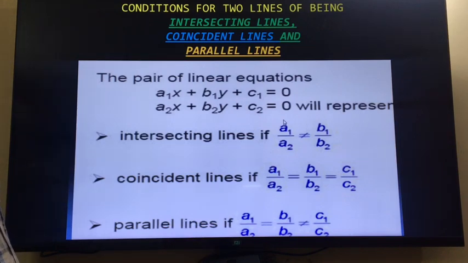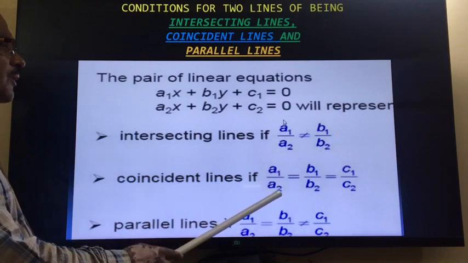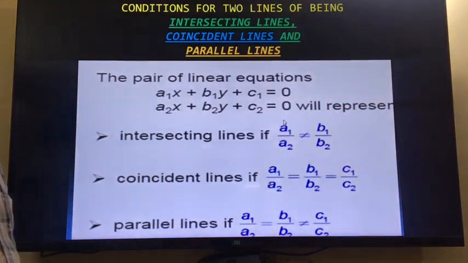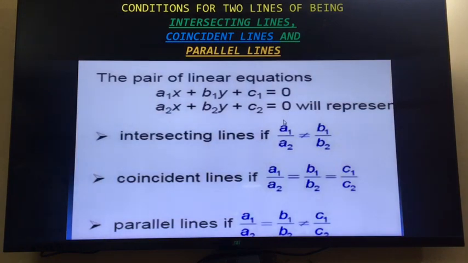When one line overlaps the other, then a1 upon a2 is equal to b1 upon b2, which is equal to c1 upon c2. So after plotting the graphs, we get these conditions which you should learn. You can take a screenshot of this and write it in your notebook, right? You should learn these conditions, and there will be a question based on this, 100% sure in the exam.